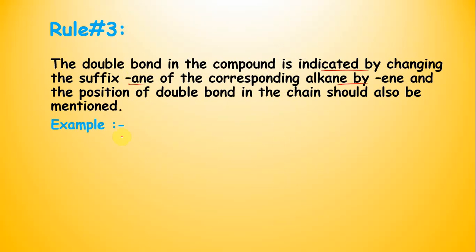Say suppose I am giving you this example, this is the compound: CH3, CH, then CH3, then CH2 and then CH2 also. How will you give the name to this compound? First of all, give the numbering.